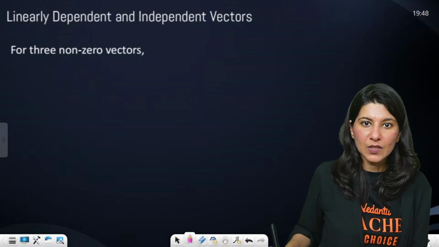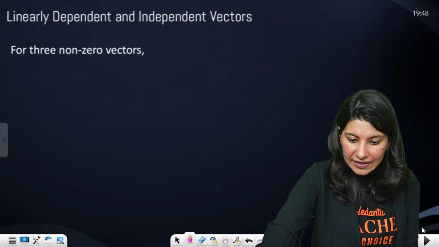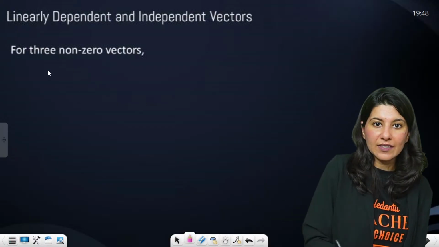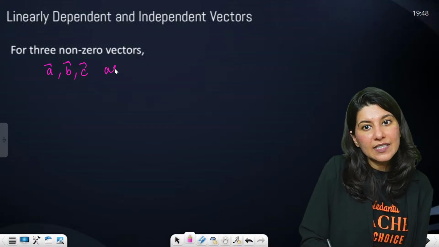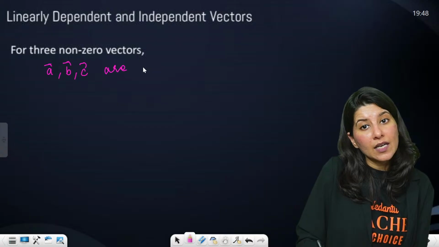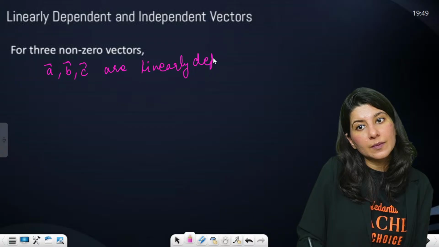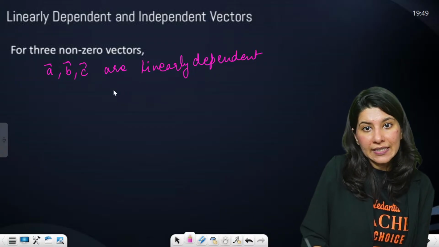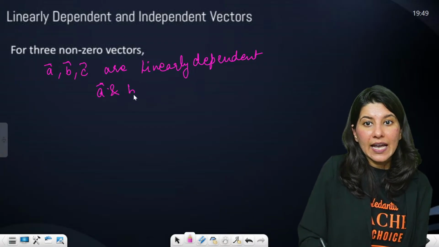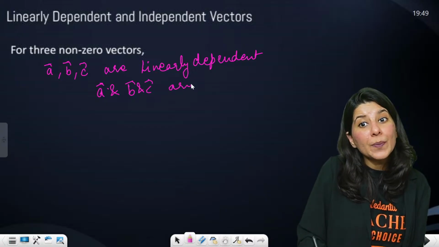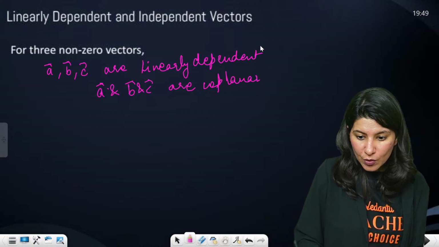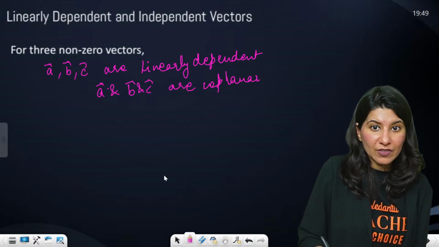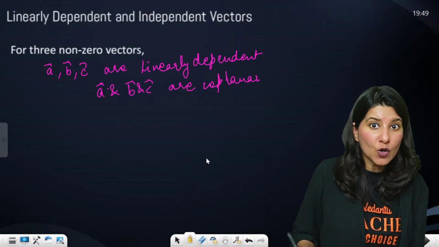If there are three vectors A, B, C, and they are linearly dependent, then what do they mean? Then these three vectors A, B and C are coplanar. Condition of coplanarity. What does that mean? If three vectors are coplanar, remember,